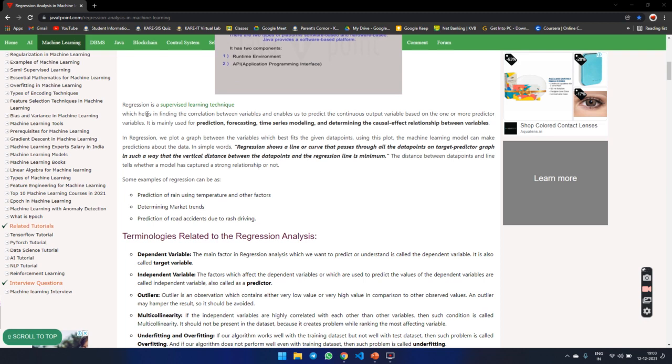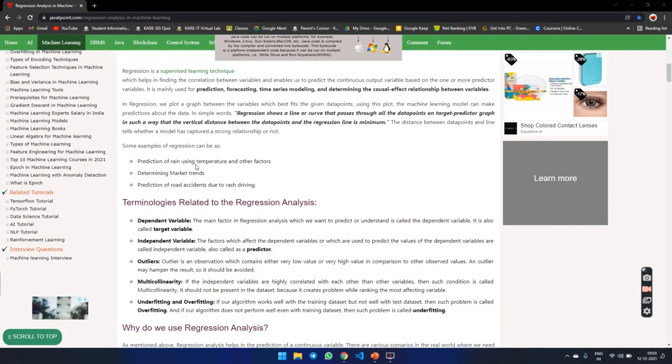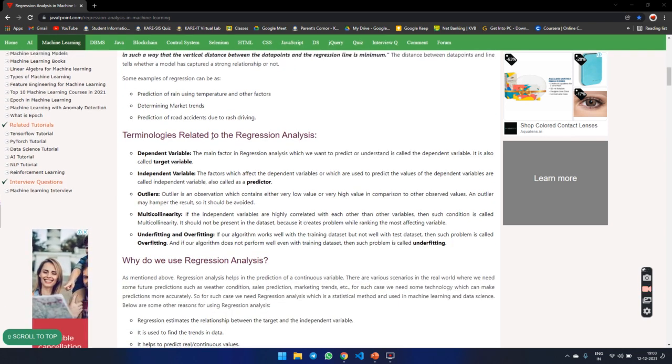In simple words, regression shows a line or curve that passes through all data points on the target-predictor graph in such a way that the vertical distance between the data points and the regression line is minimum. The distance between data points and the line tells whether a model has captured a strong relationship or not. Some examples of regression are predictions of rainfall using temperature and other factors, determining market trends, and predicting road accidents due to rash driving.